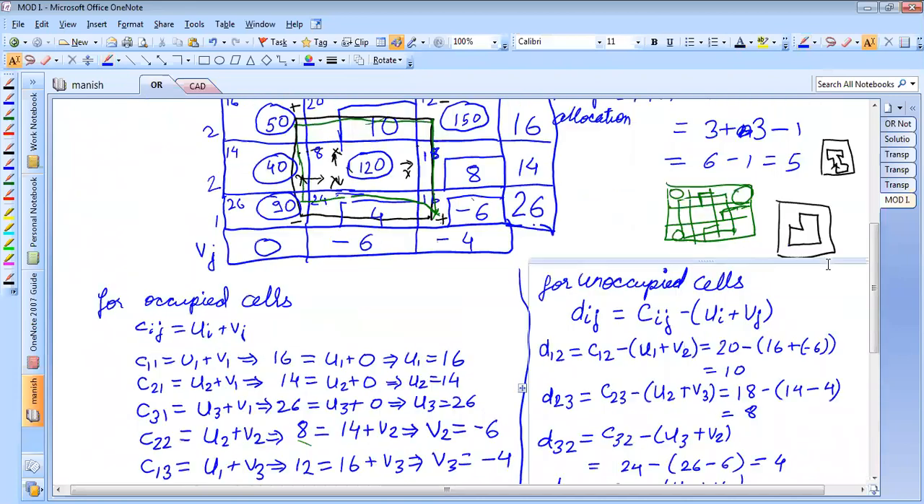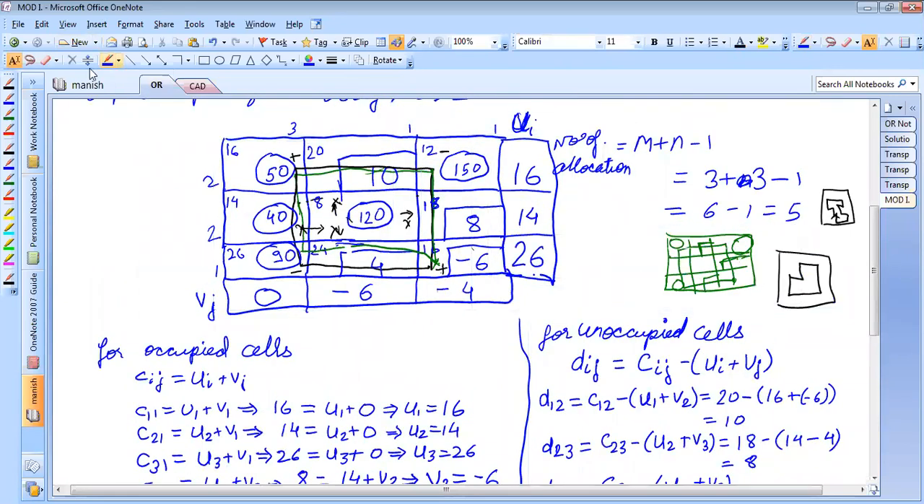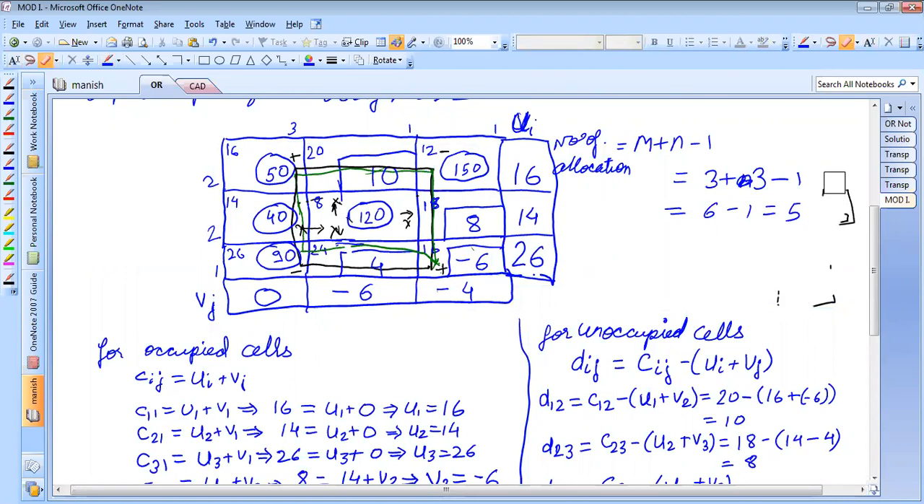Okay, so let us go back to our problem here. The problem was we have got the path. Once you have got the path, from the point where you have started, the unoccupied deficiency cell, we will mark plus. Next turn, I'll write minus. Next turn, plus. Next turn, minus. Is it understood?